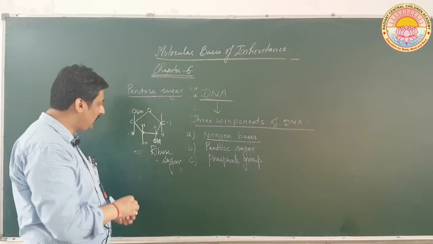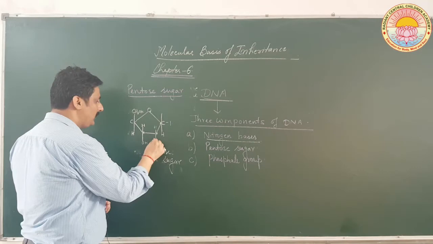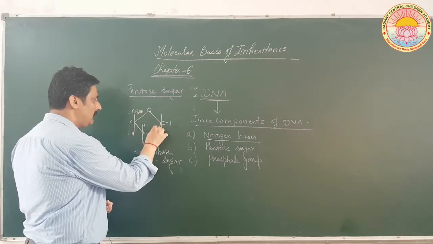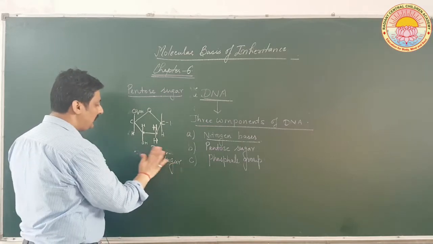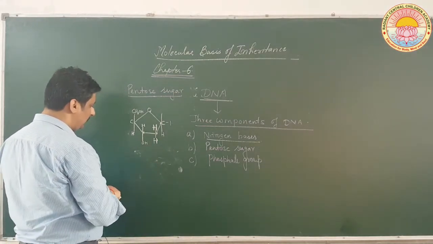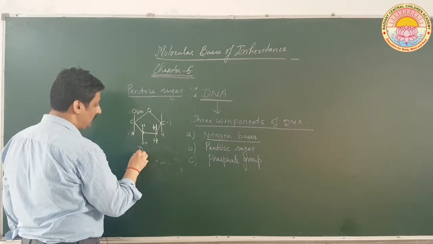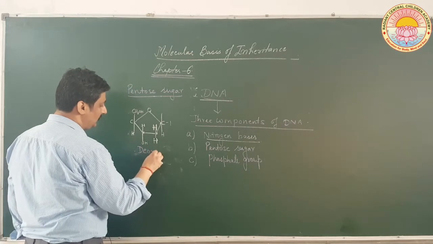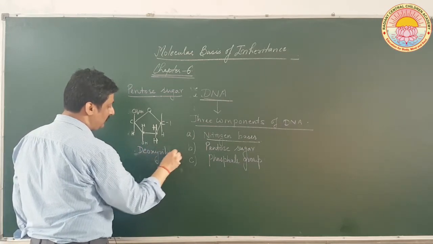In case of DNA, this oxygen will not be present. Hydrogen will be present as such, but oxygen will not be available, and then it will be called deoxyribose sugar and not ribose. Deoxyribose sugar.